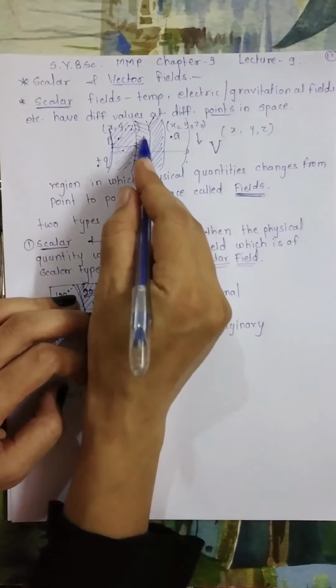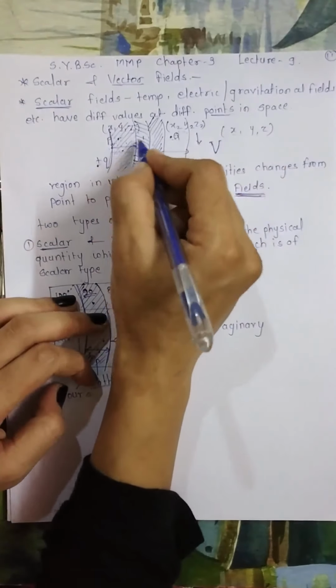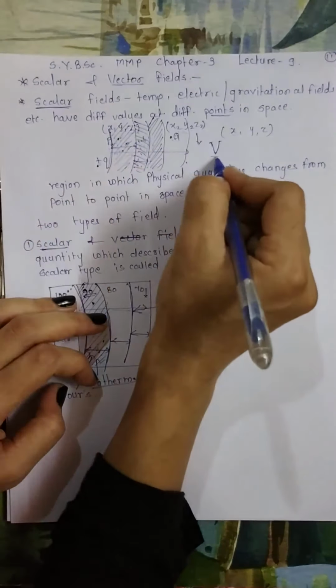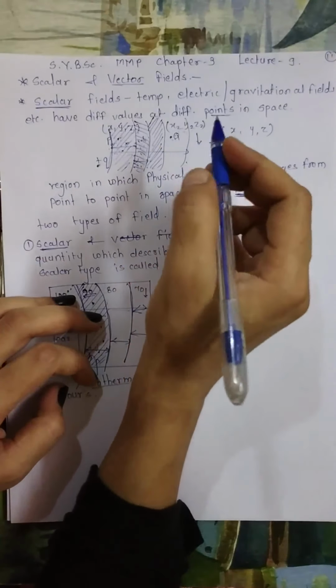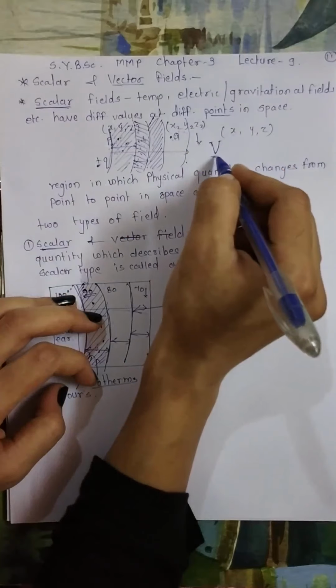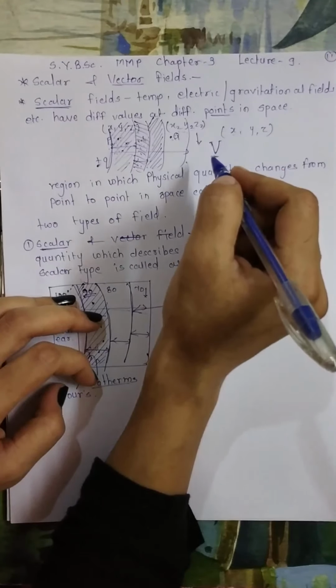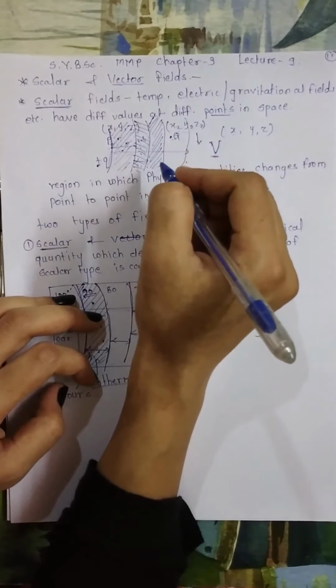For each point in this contour, V will be the same, but these two corresponding surfaces will have different V, because your physical quantity, the potential, is different at different points in space. Since it is a scalar quantity, this is known as a scalar field, and the electric potential around this point charge depends on the position of the point. The field around the charge is known as a scalar potential field.